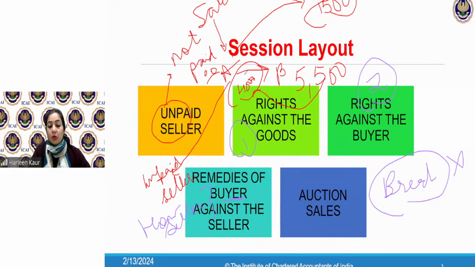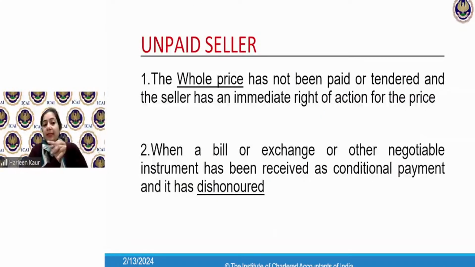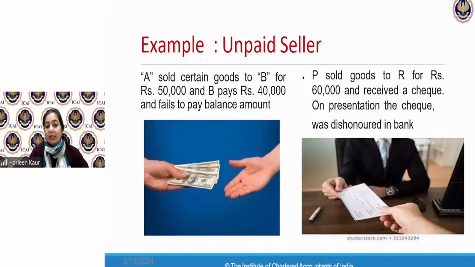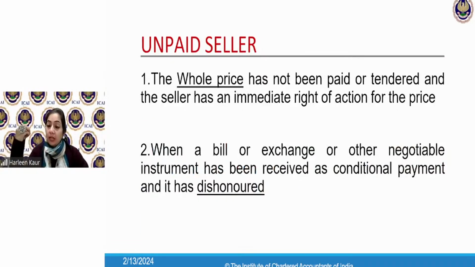Let's move to the first topic, the definition of unpaid seller. So children, this is the definition of unpaid seller. If the examiner asks you for 2 marks or 3 marks, you have to write it as it is. I will explain it to you and it will become very simple for you. Once it has become easier and you can express it in your own language, you must give an example also. So like this, we'll give an example, so your unpaid seller definition will become crystal clear.